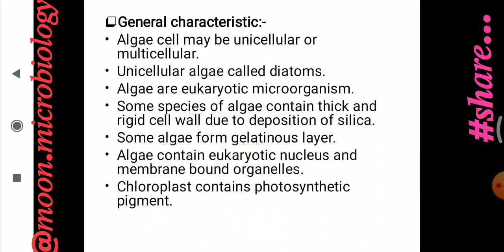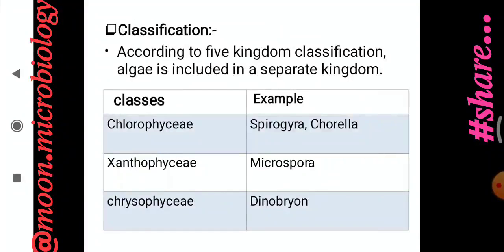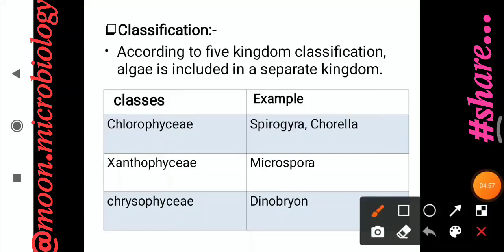If we talk about the classification of algae, according to the five kingdom classification, algae are included in a separate kingdom.